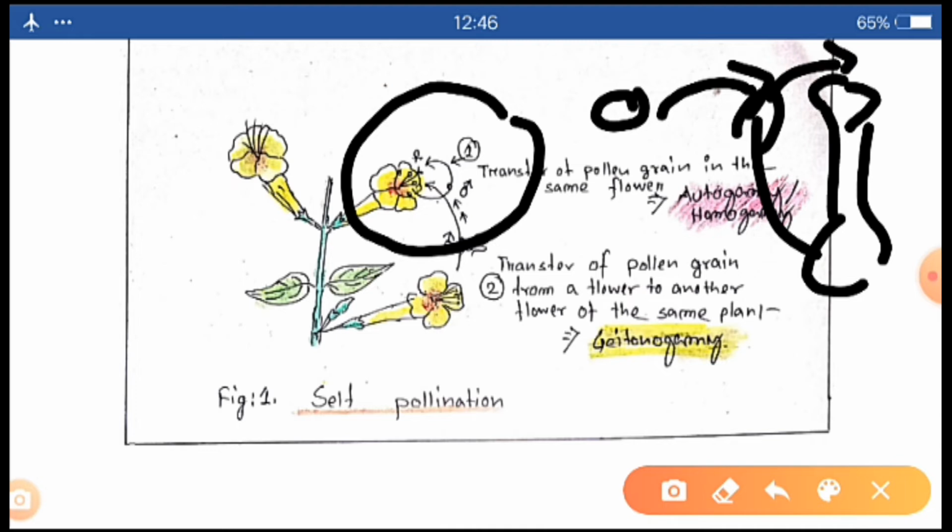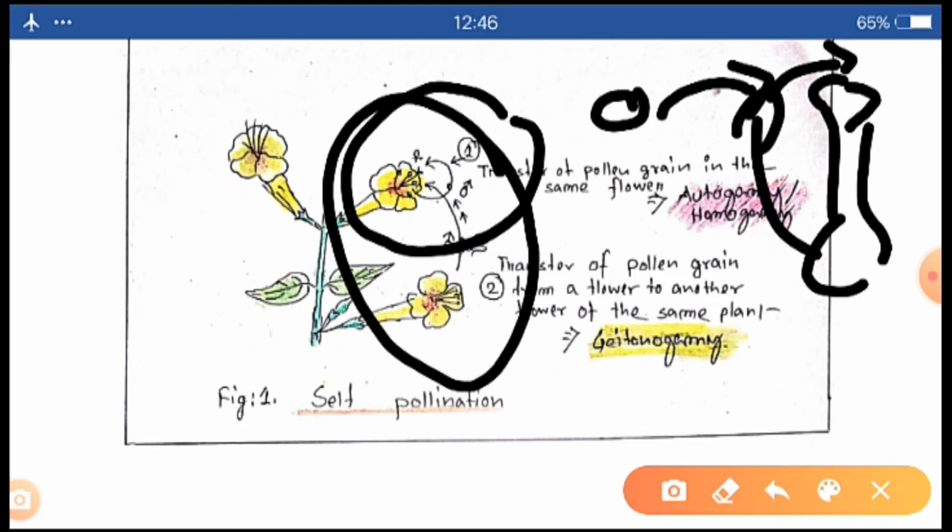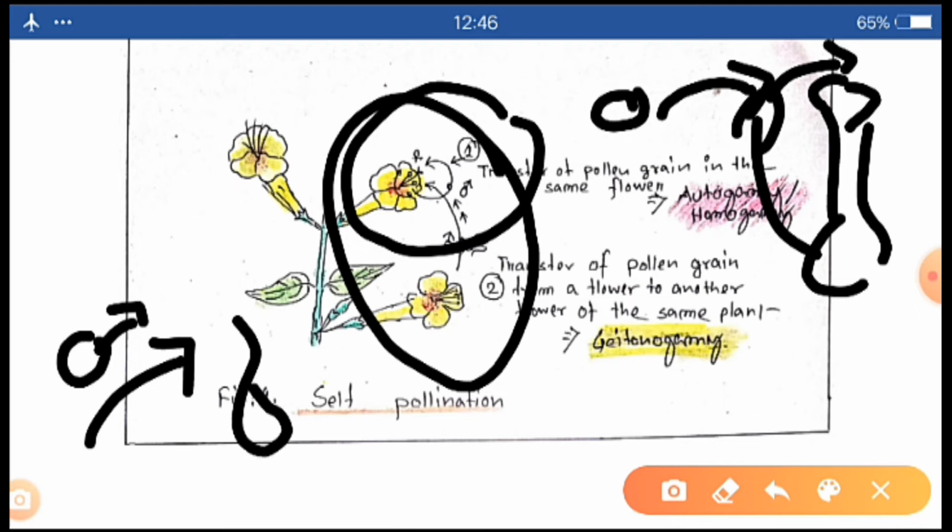Okay, it is autogamy. And in this second case, pollen grain is transferred from a flower to the stigma of another flower of the same plant. Clear? That is why both the cases are self-pollination. Okay?